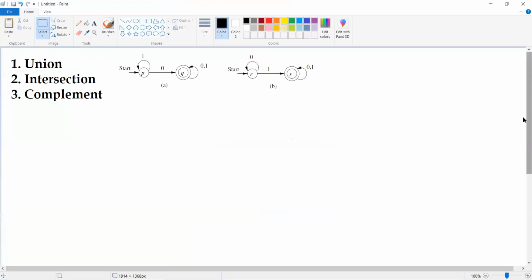Now please observe. Here you can see that we have two finite automata. This is the first DFA and this is the second DFA.